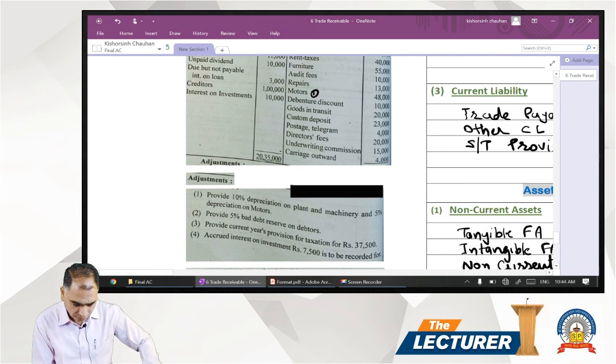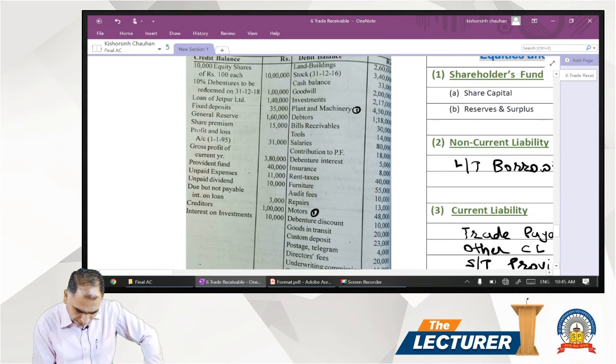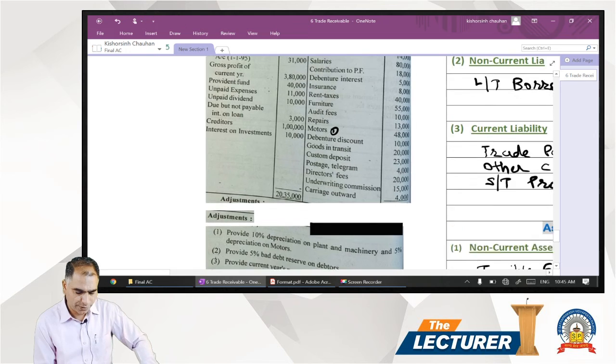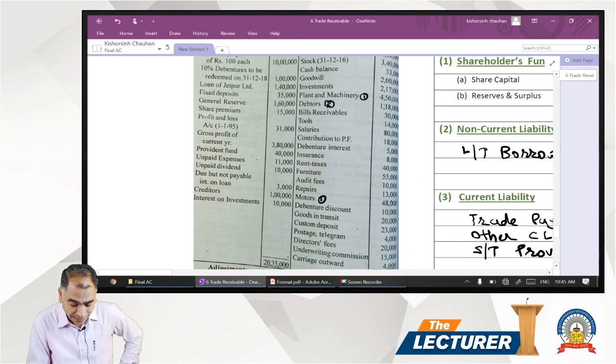The second adjustment is affecting the debtors. Students, since this relates to provision for doubtful debt, you need to check if there is any other item in the trial balance regarding reserve for doubtful debt or bad debt.